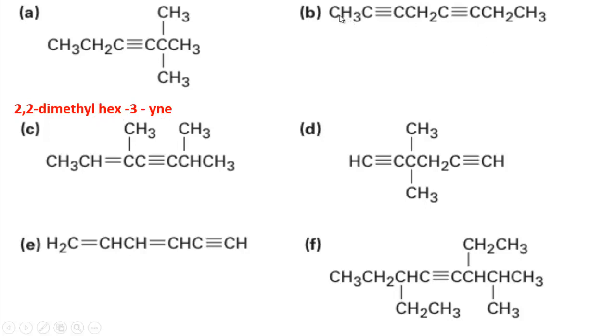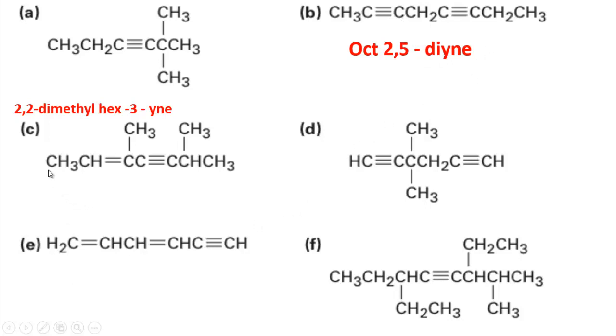Now B number, this is 1, 2, 3, 4, 5, 6, 7, 8. So here this is a compound of 8 carbons, and at the second carbon a triple bond is present. From the other side the triple bond is at the third carbon, so numbering should be started from here. So now its name will be oct-2,5-diyne, because 2 triple bonds are present in this compound.